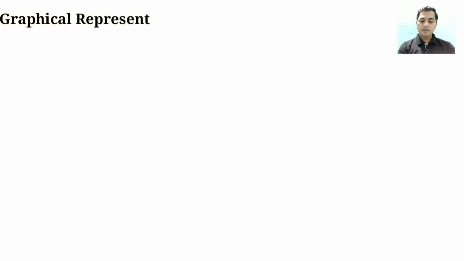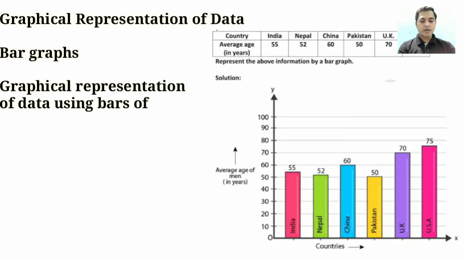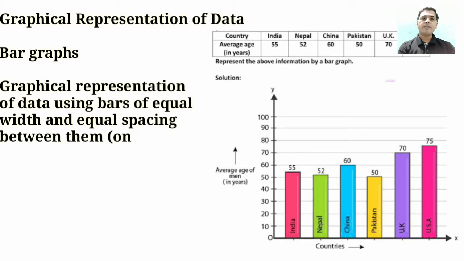Next is graphical representation of data. First of all is the bar graph, a graphical representation of data using bars of equal width and equal spacing between them on one axis, or on the x-axis.